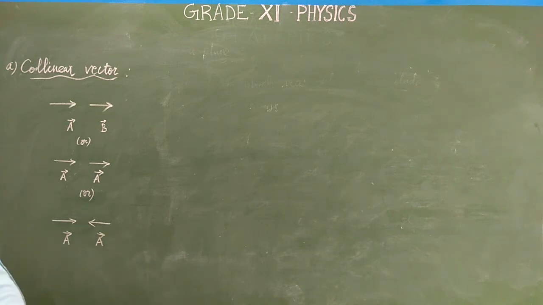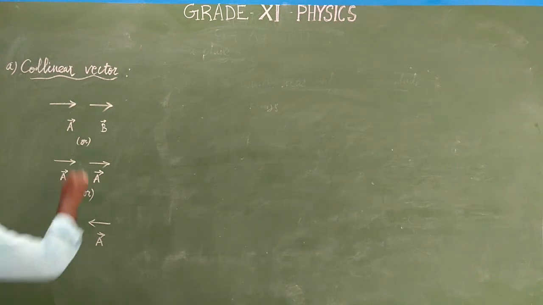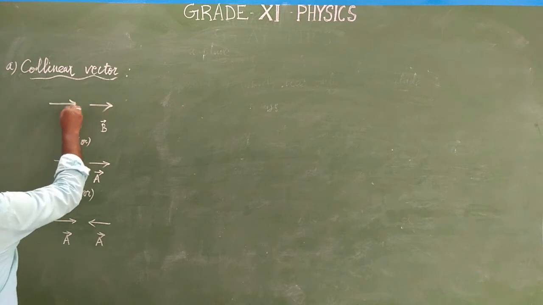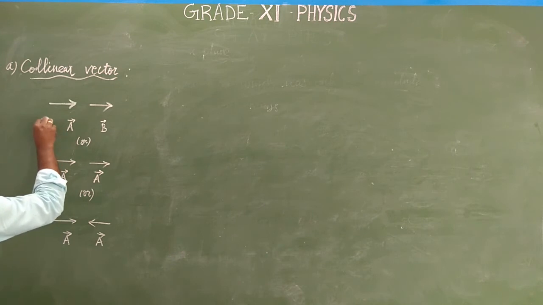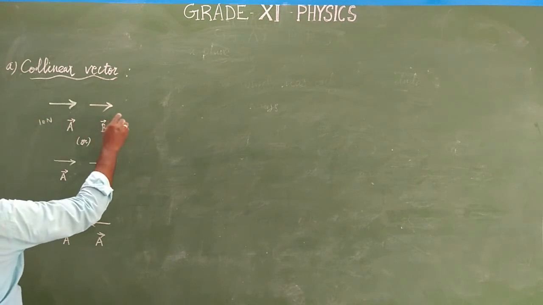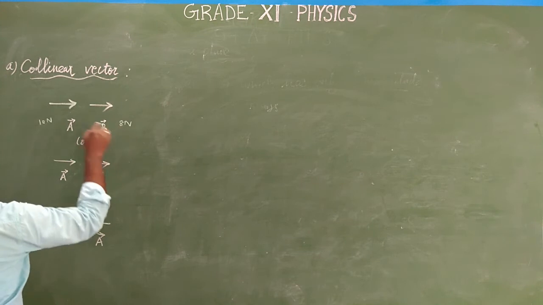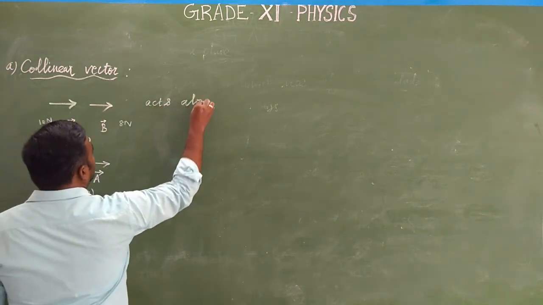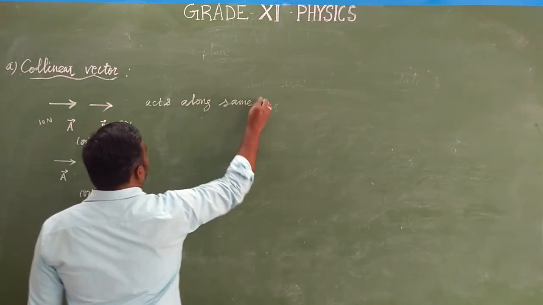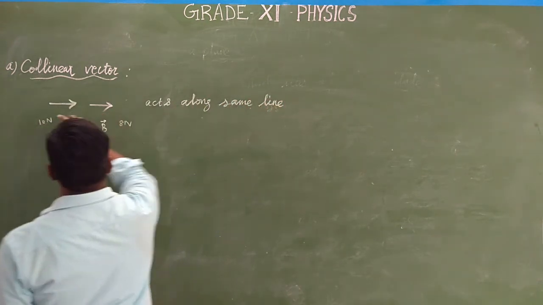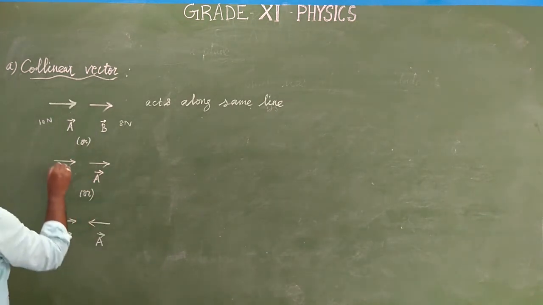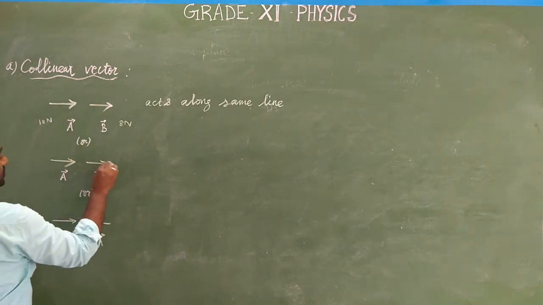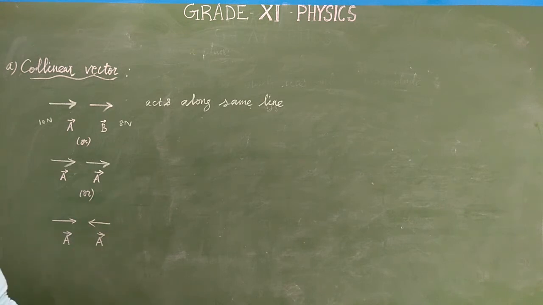Then it is called a collinear vector. What is a collinear vector? Listen. This is one vector, A vector, with a magnitude of 10 newtons. This is another vector with a magnitude of 8 newtons. But both act along the same line. Then it is called collinear. Similarly, two vectors of equal magnitudes that act parallel along the same line.